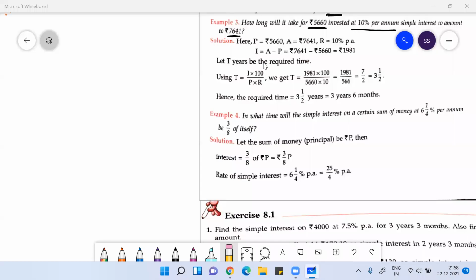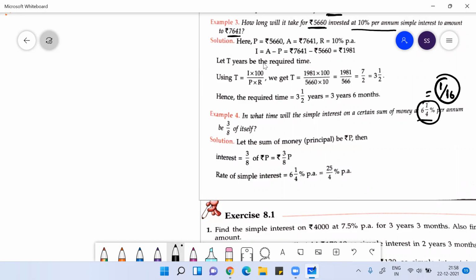Now if you see the fourth one, in what time the simple interest on certain money at 6 1 by 4%. If you are good in math, 6 1 by 4% is 1 by 16. But probably at this level, I really don't think that you could figure out that 6 1 by 4% is 1 by 16. Otherwise, it would have been much easier, but let it be.